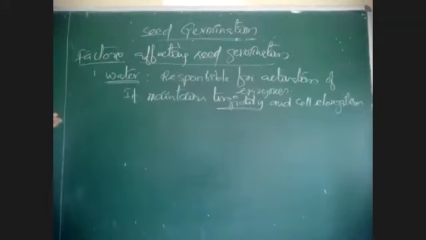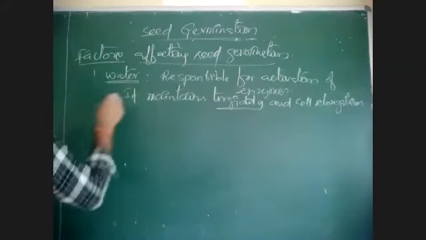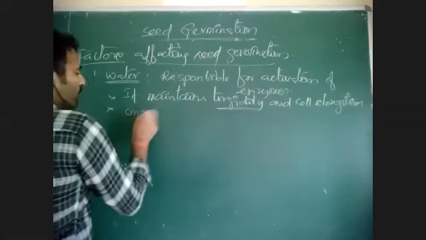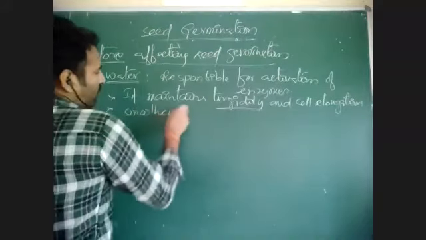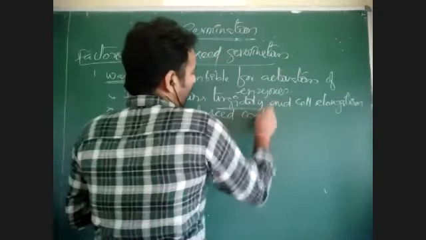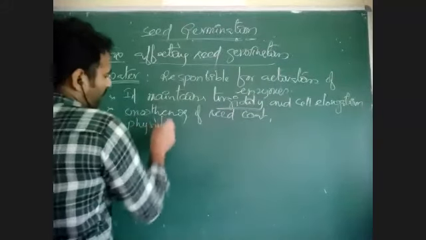Okay. The availability of water required for seed germination is called the critical water level. Water also has some other functions. It is responsible for smoothening of seed coats. It is involved in physiological changes.